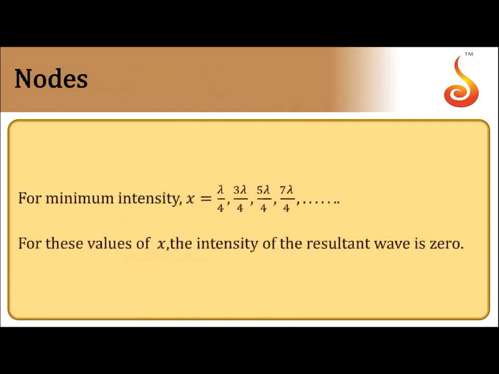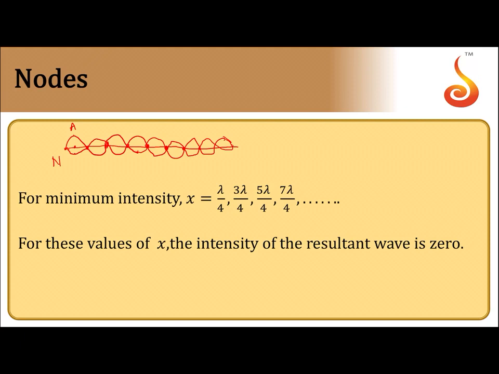Whenever a stationary wave is formed, one wave travels this way and the other wave, due to reflection, superposes over it. Then what we get is a stationary wave pattern. If you observe the particles at these positions, they are permanently at rest, which gives a still effect. That is why it is called a stationary wave. The points which are permanently at rest are called nodes, and the points where the amplitude is maximum are called antinodes. For minimum intensity, the amplitude should be minimum.